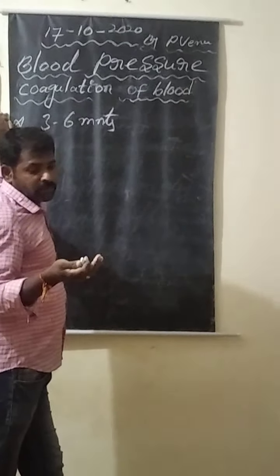When there is an injury, platelets in the blood release an enzyme, that is thrombokinase.